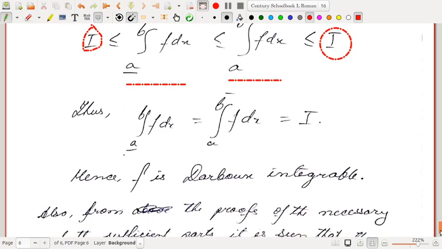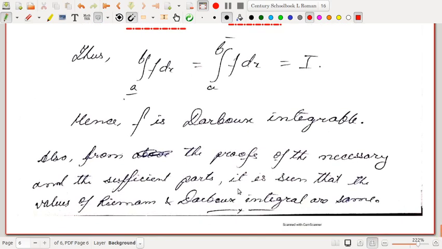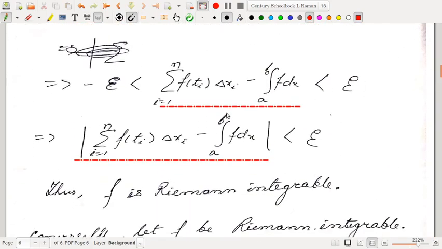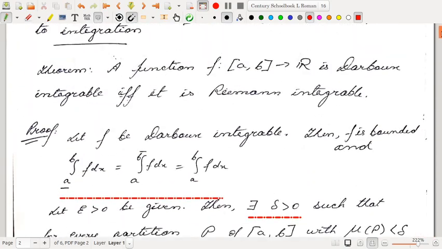That means the function f is Darboux integrable. Also, from the proofs of the necessary and sufficient parts, it is seen that the values of the Riemann and Darboux integrals are the same. Because from here we see that I is equal to the lower integral and the upper integral, and from the earlier part we see that the Darboux integral of f from a to b satisfies the condition of Riemann integrability. So the value of I in the Riemann integral is actually the value of the Darboux integral. So these two definitions are equivalent.